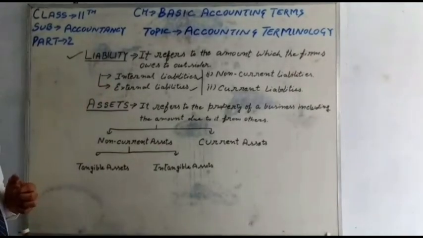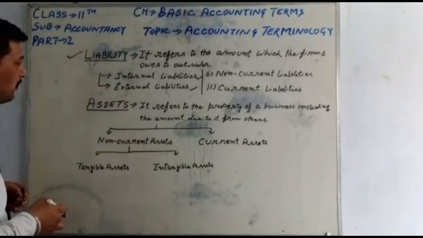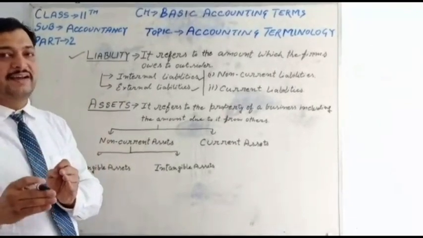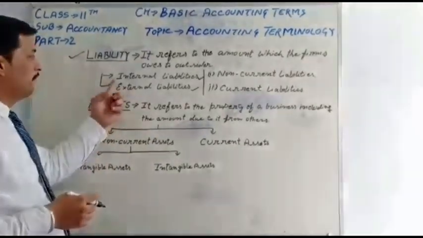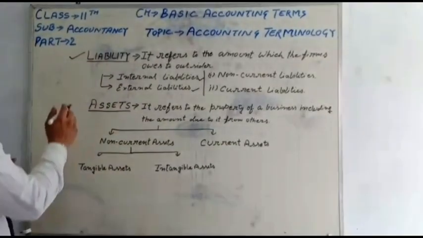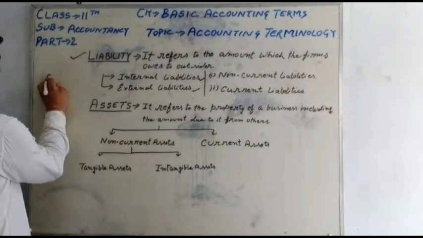Internal liabilities are those due to the inside of the firm, just like the proprietor's liabilities, such as accumulated profit.